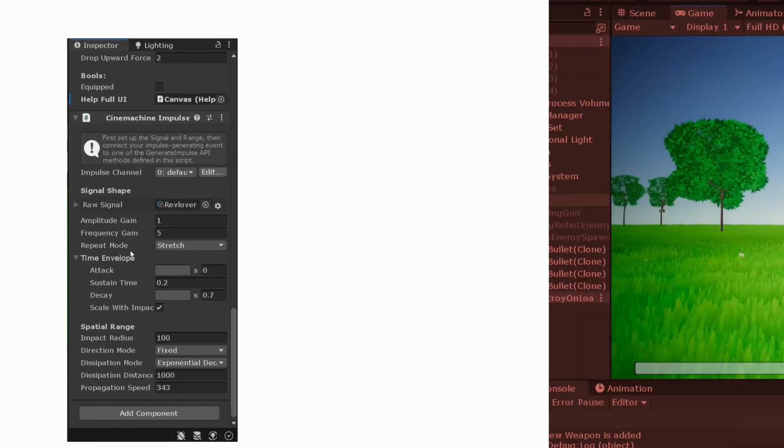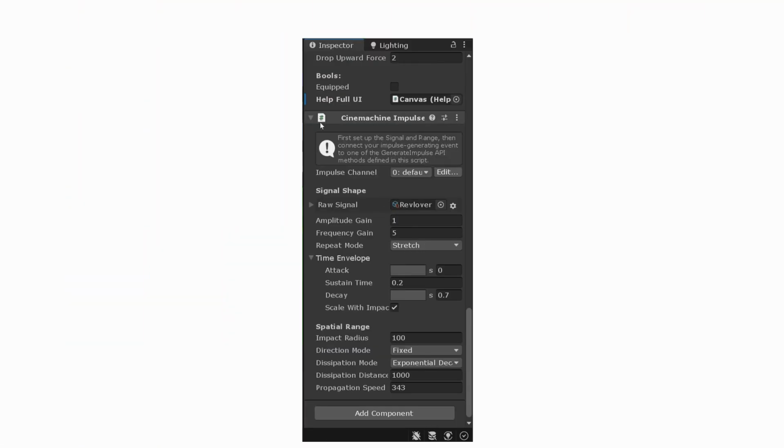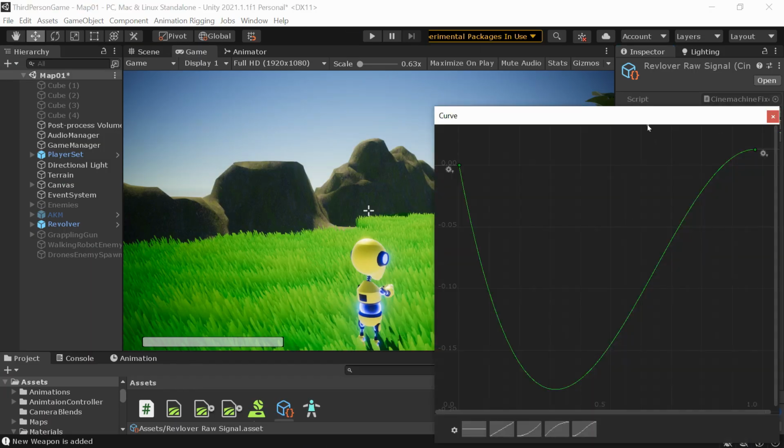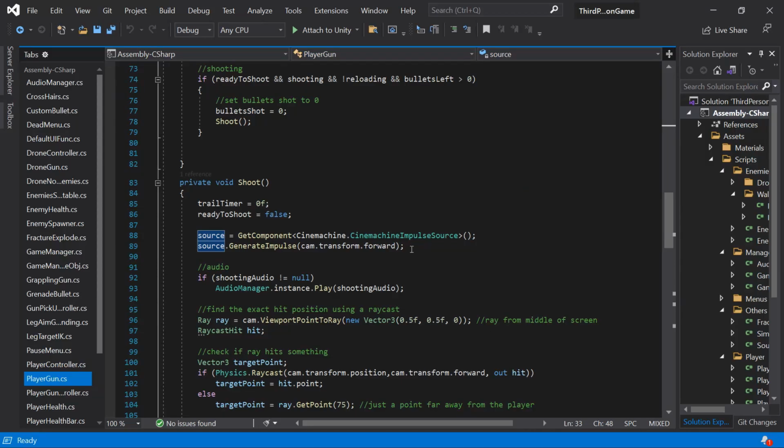I achieved this effect by using Cinemachine Impulse. For this, I created an impulse curve which makes the camera move in a given duration. And we're gonna call this function by using these few lines.